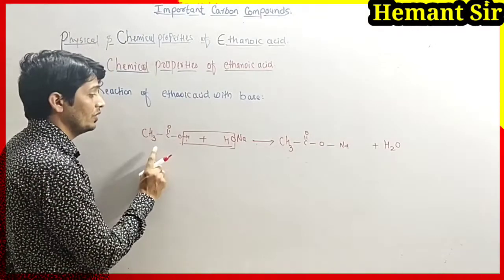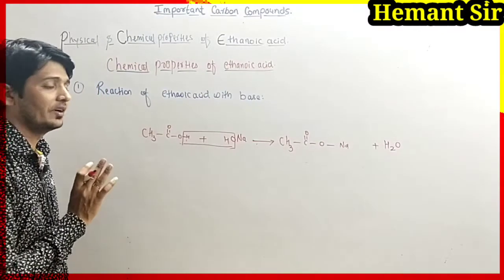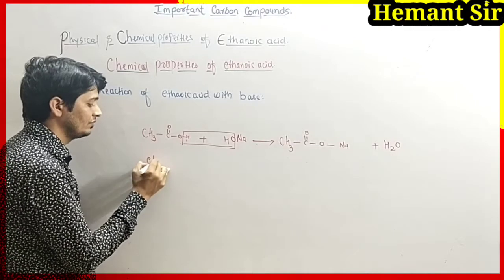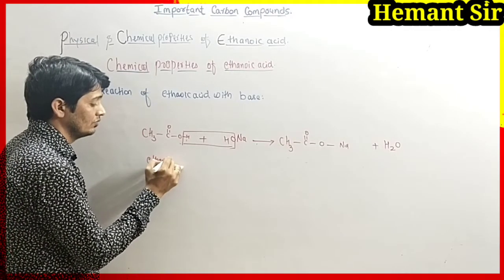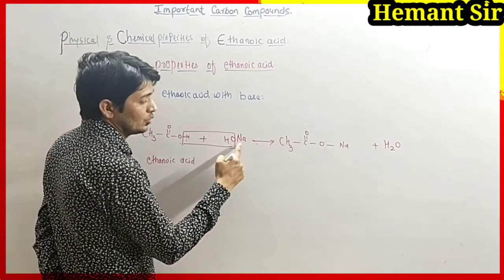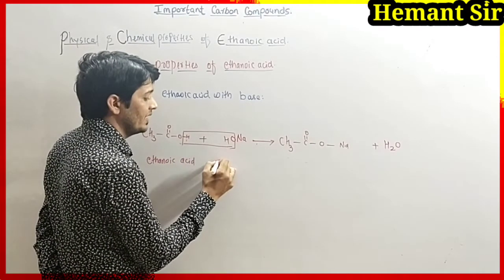Now we have to write the names of the reactants as well as the products. It is ethanoic acid, and sodium hydroxide, which is the base.